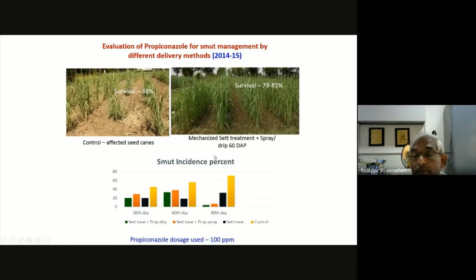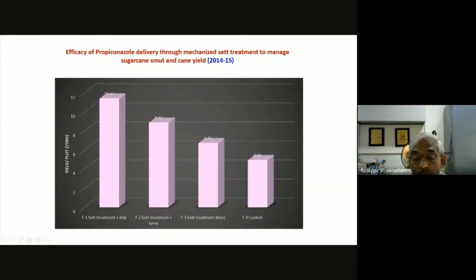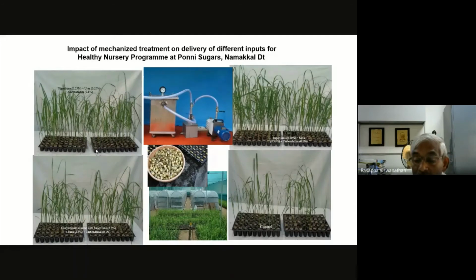Here we can see that with mechanized treatment plus drip delivery of the fungicide propiconazole, we could get a healthy crop at the time of harvest, compared to an almost very poor crop in the 4-month crop. And you can see on the slide the overall yield per plot: nearly 2.5 times higher yield after the treatment. So we established that with effective delivery of the fungicide through sets, even this infected crop could be helped and we were able to reduce the disease.